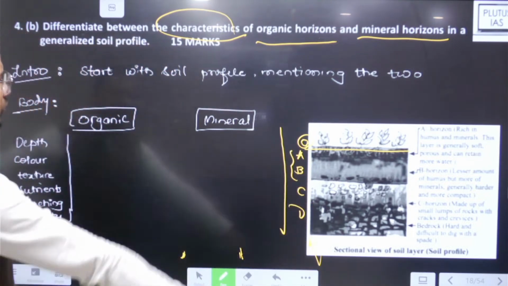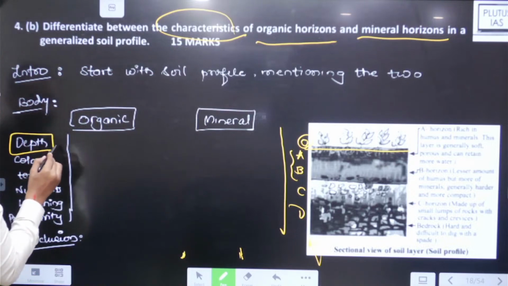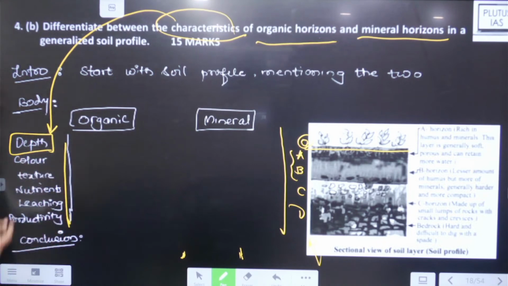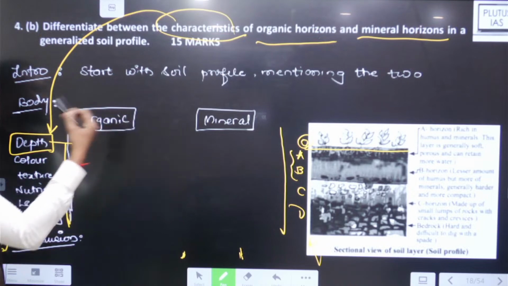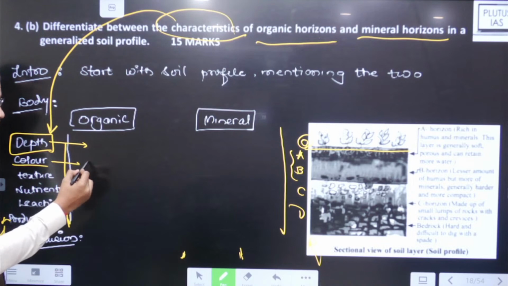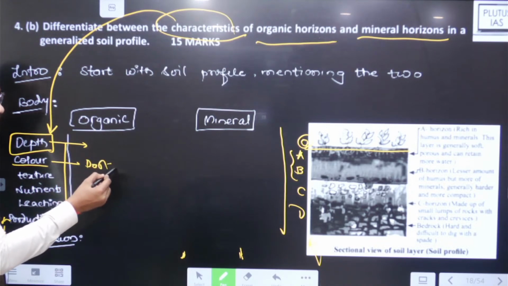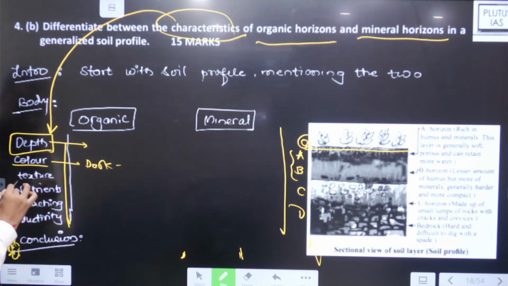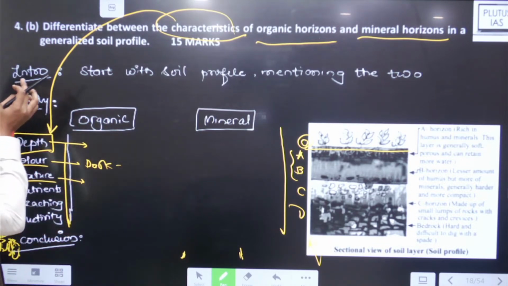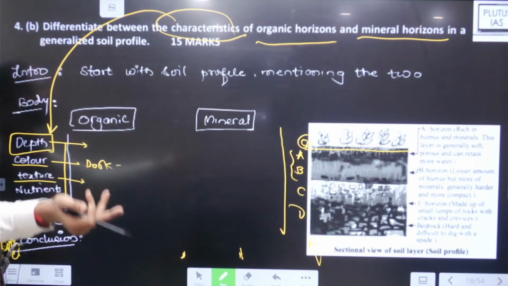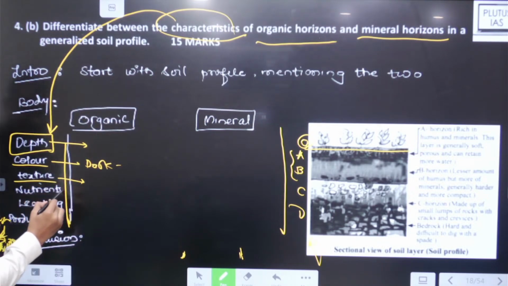Okay. So over in the O you will find depth. You see on which criteria you can differentiate this. These are those criteria. आप इस criteria पे उसको differentiate कर सकते हो. Like depth of organic horizon and mineral horizon, color of organic horizon and mineral horizon. Color is like you will find, say, dark color or gray color. However, for mineral horizon you will find a further more dark color in nature, right? Then texture, right? Texture is basically maybe sandy to loamy, or in mineral horizon you will find texture is rather more deep, okay? That is of sand, silt and clay.